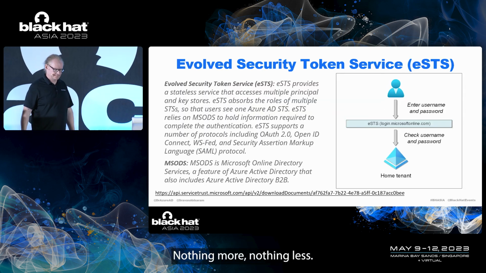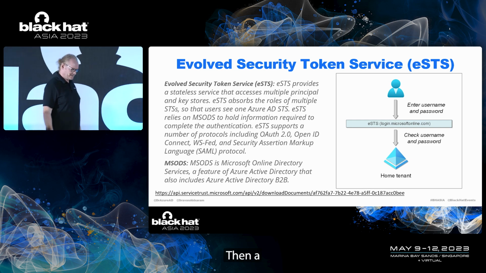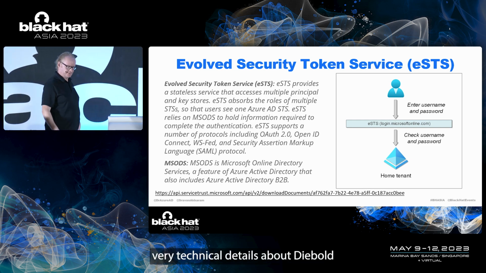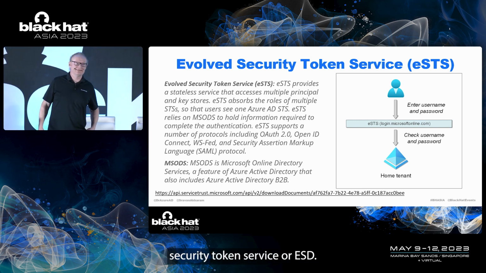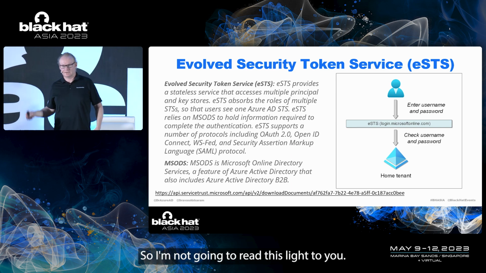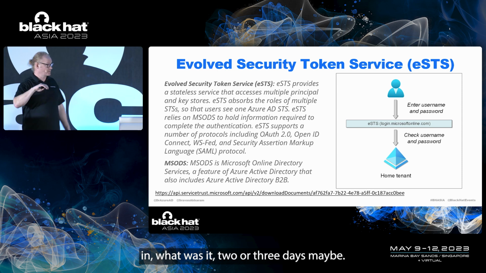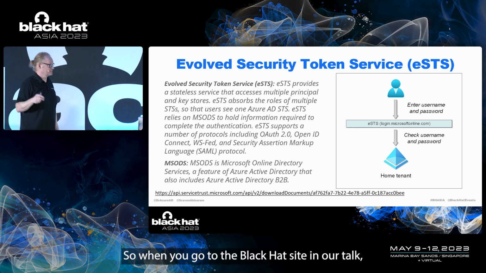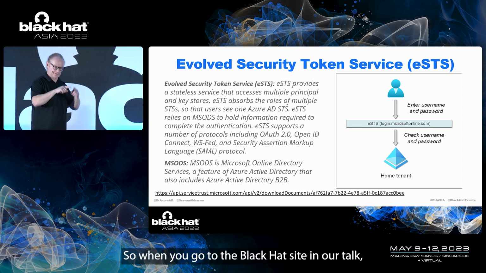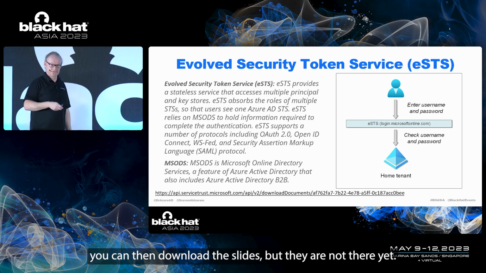Nothing more, nothing less. Then very technical details about the Evolved Security Token Service, or eSTS. I'm not going to read the slide to you. You will get these slides in 2 or 3 days maybe, when you go to the Black Hat site to our talk, you can download the slides, but they are not there yet.